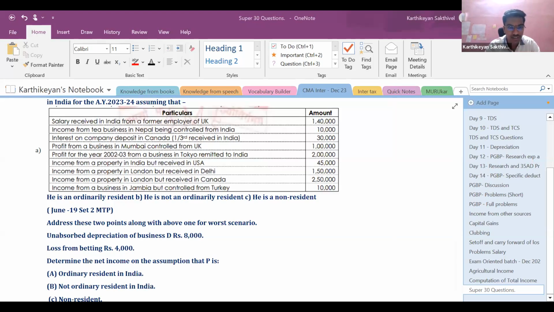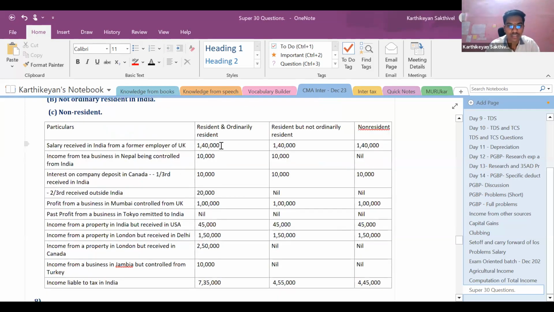Right? So now let us go to the question and solve the question. What does the question say? Salary received in India from a former employer of UK, 1,40,000. So 1,40,000 is taxable for all the three, since it is received in India. Any income which is received or deemed to be received in India, or which accrues or arises or is deemed to accrue or arise in India, all those things are taxable for all the assessees, right?